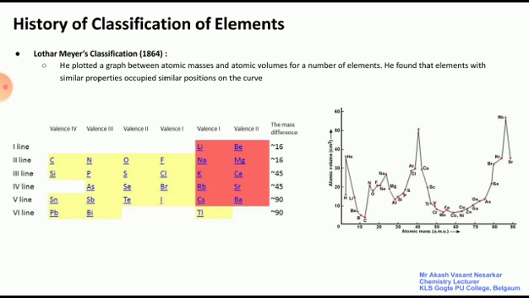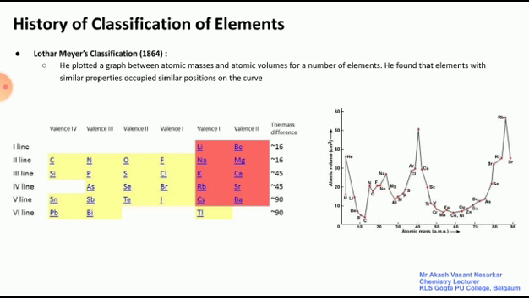Then comes Mendeleev's periodic law in the year 1869. His periodic table was based on the periodic law. The physical and chemical properties of the elements are periodic functions of their atomic weights.